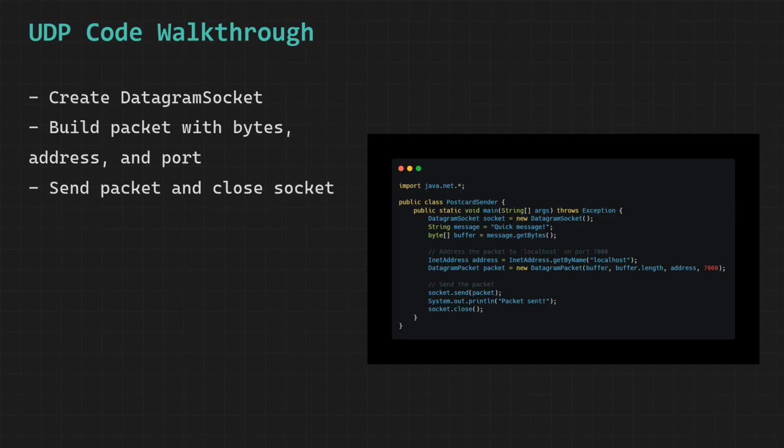We import all the classes from the java.net package to gain access to the essential networking tools and classes that are required for creating and sending UDP-based datagram packets across a network connection in Java.